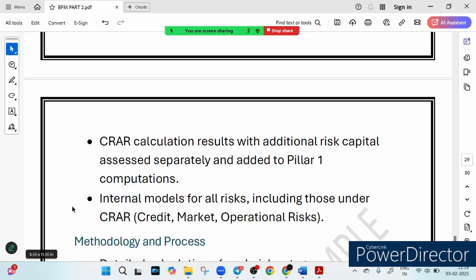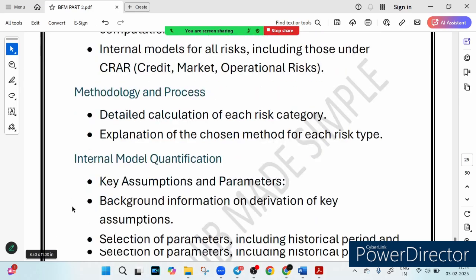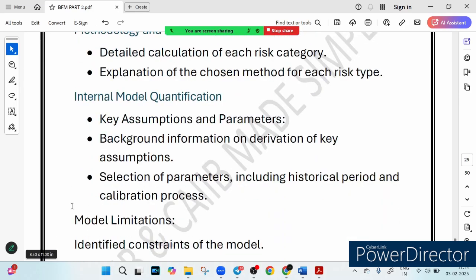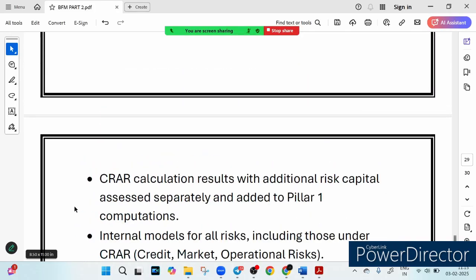So what does ICAAP consider? First, they consider credit, market and operational risk. These are the big ones. Some also consider additional risk capital, assessed and added to ensure financial safety, right? The two big approaches: how banks measure risk. So the first approach, the two methods are written here.